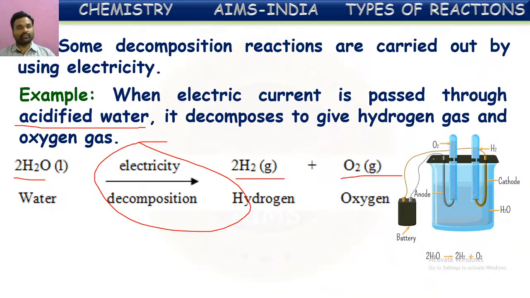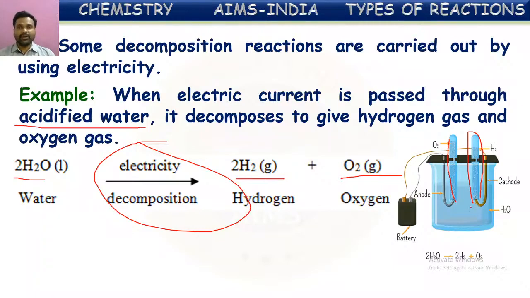The electrolysis of water is done in this kind of equipment. Here water, or acidified water, is taken, two electrodes are inserted, and electricity is passed into the container. Then the water present in this container splits into hydrogen and oxygen. Oxygen is collected in one test tube, and the hydrogen gas is collected in this test tube.